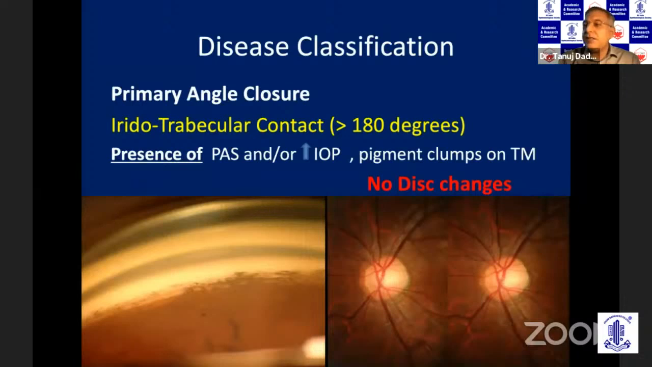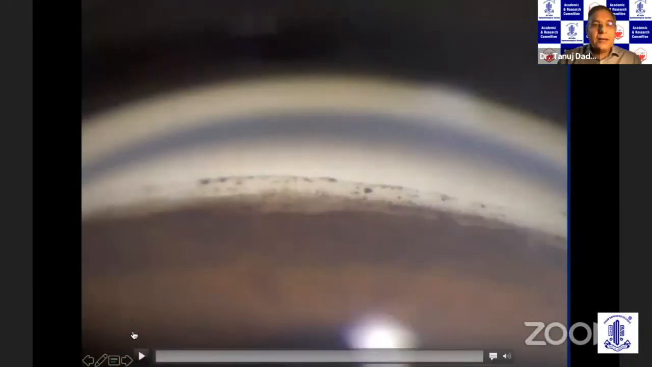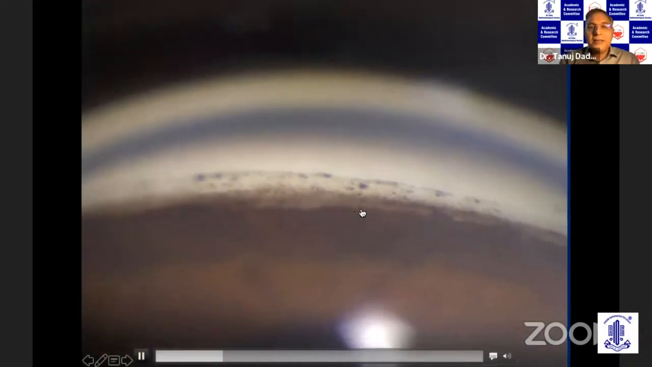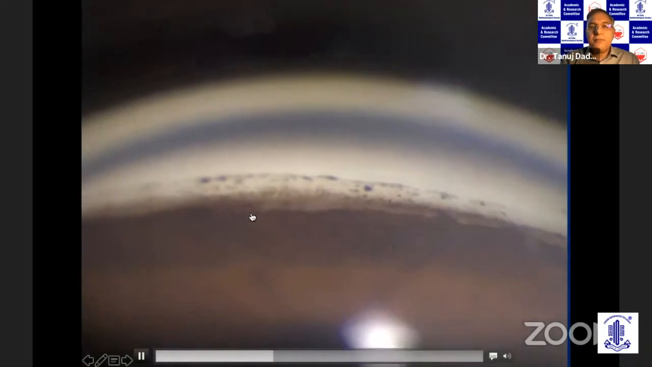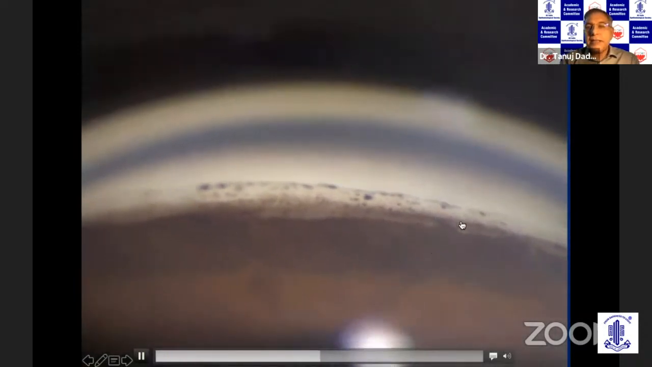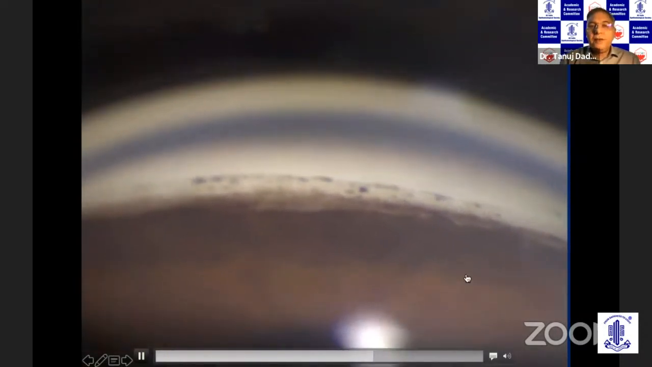In these patients, you have an iridotrabecular contact, but you now have presence of peripheral anterior synechia. And you may or may not have a rise in intraocular pressure. There are no disc changes. This is functional damage. So in primary angle closure, you put in a gonioscope and you will see the iris touching the trabecular meshwork. This is the trabecular meshwork and you have iris at points touching the trabecular meshwork. So this is peripheral anterior synechia or goniosynechia formation.